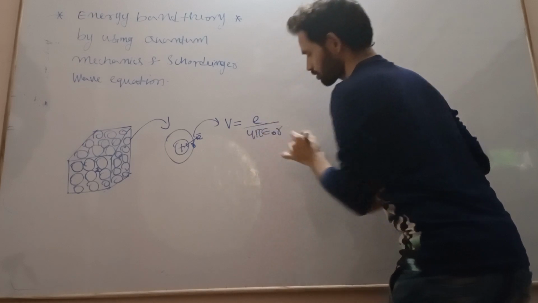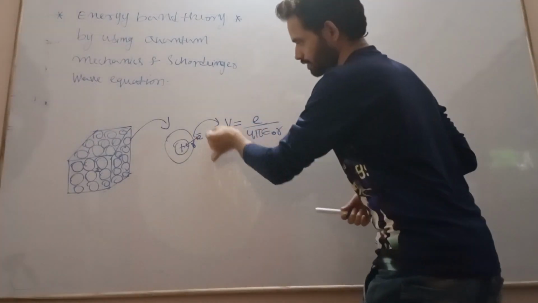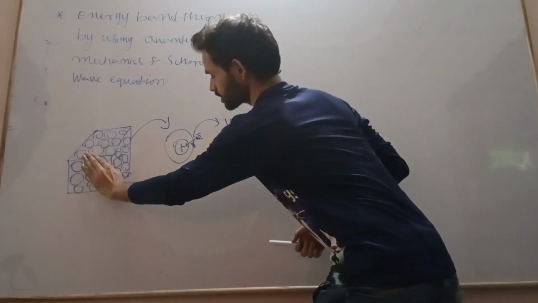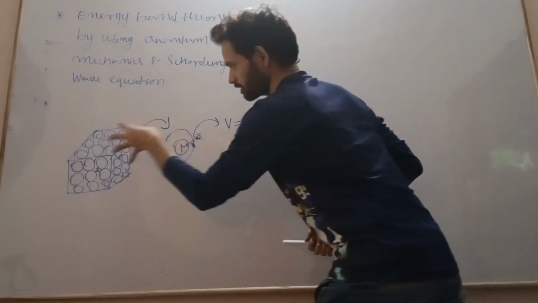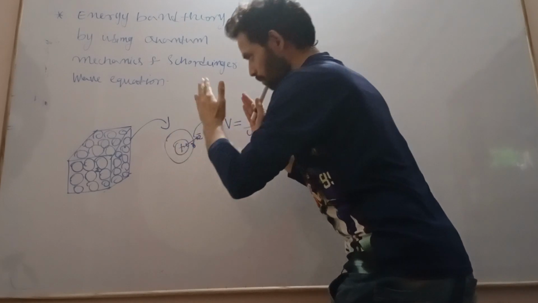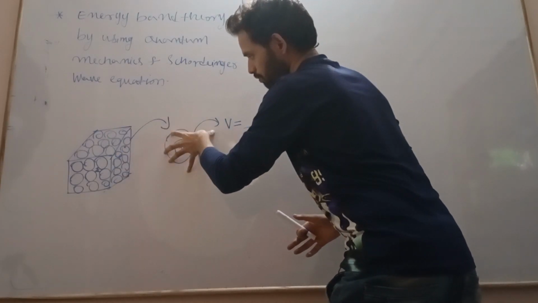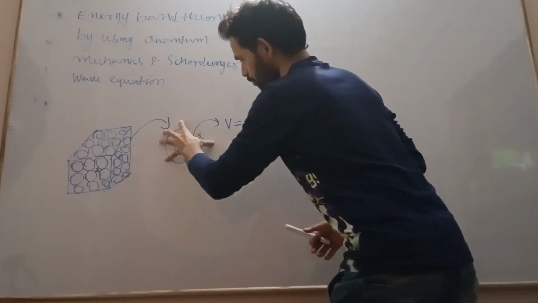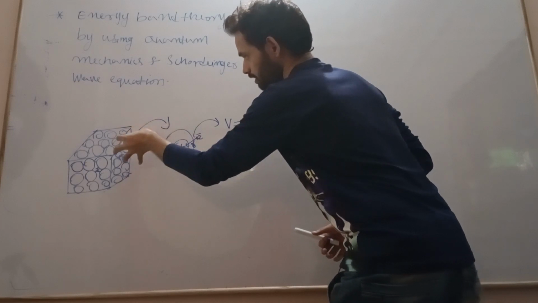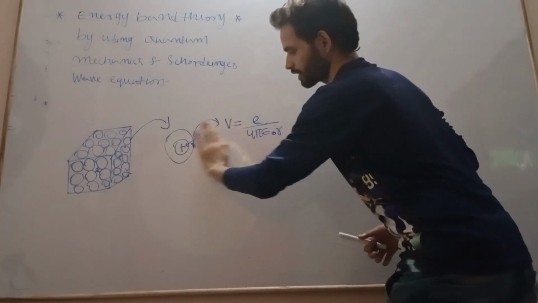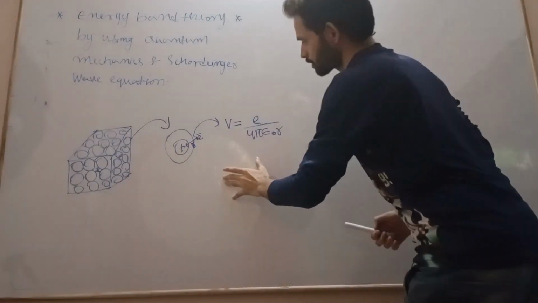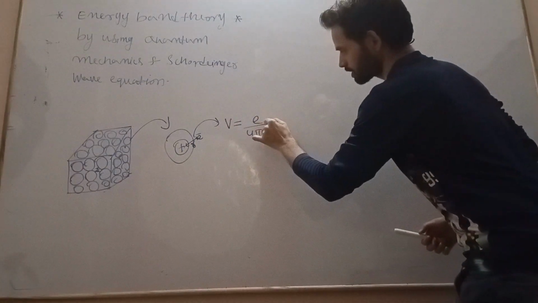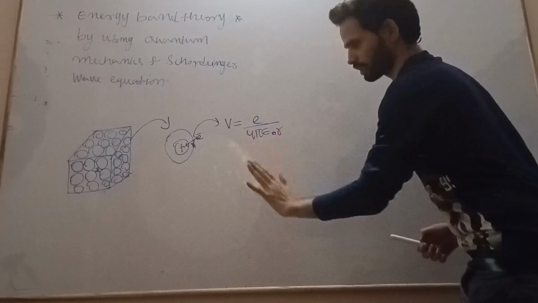Okay, so this is the potential of the electron when the electron is just outside the atom, inside the crystal. This is actually inside the crystal. For proper visualization and to make it more convenient, I have taken this atom outside, so we can visualize properly what is happening inside the crystal. So this potential is e by 4 pi epsilon r.